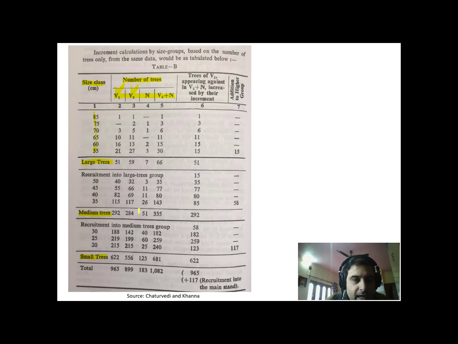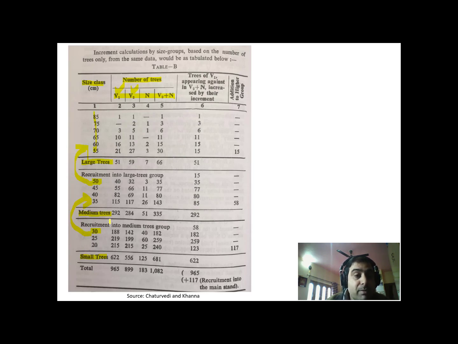Now at every enumeration it happens that a tree which is, say, 50 centimeter size, in the next enumeration its size may grow and it may qualify into the large tree class. So that's okay, because it has to move from one size class to another class. Now the same thing may happen in the small tree category. This tree may pass from the small tree category to the medium tree category after attaining size in the next enumeration. Now this is the movement from one bigger class to another bigger class.